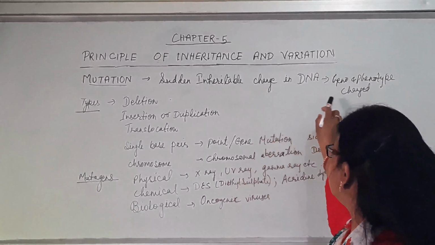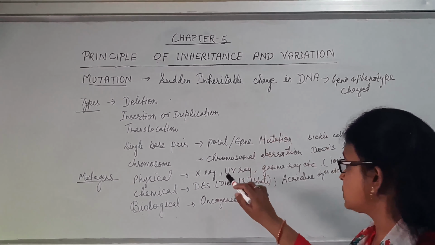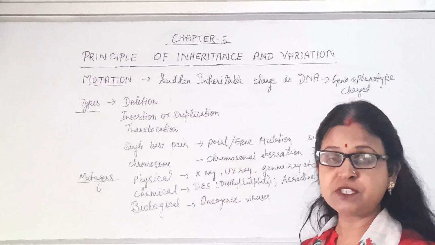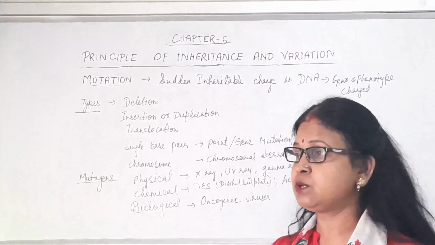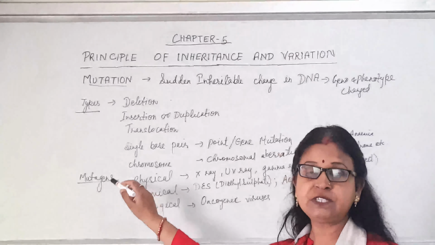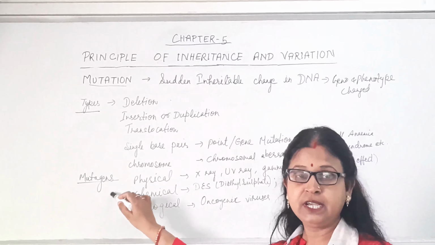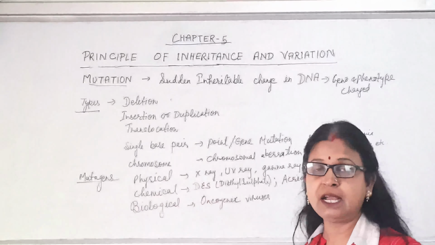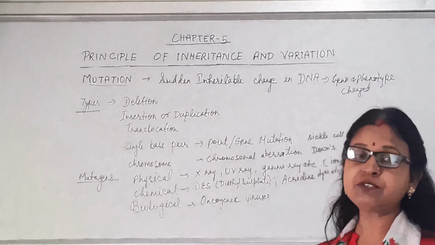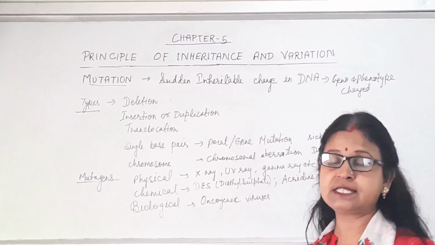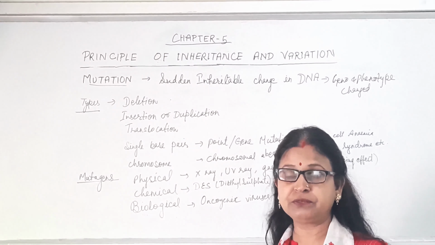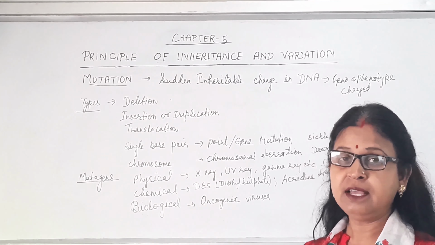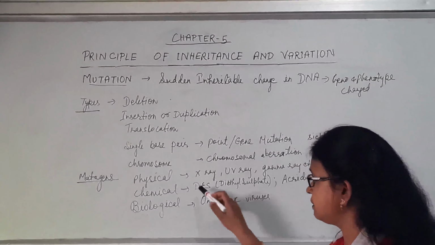Now, what are the things which are responsible for inducing mutation? Those agents which are responsible for inducing the mutation are known as mutagens. There are 3 types of mutagens: physical, chemical and biological. Physical ones are different types of rays like ultraviolet rays, X-rays, gamma rays, and cosmic rays, which have an ionizing effect on the cell, DNA, etc.